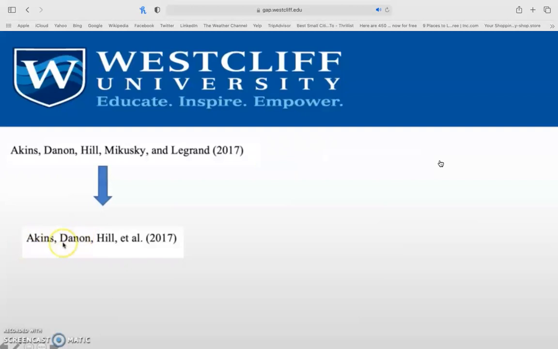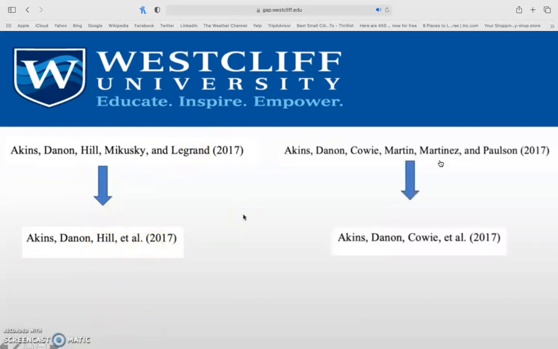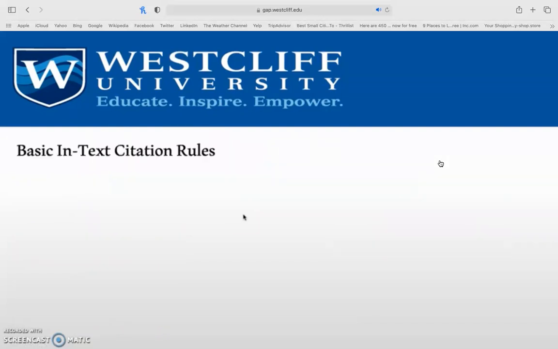That wouldn't help to distinguish my reference. So I would need to add Hill. Hill is the first one that's going to help me to distinguish that this is a different reference. So Akins, Dannon, Hill, et al. Same here. Akins, Dannon, Cowie is what helps me to differentiate, et al., and then the year.